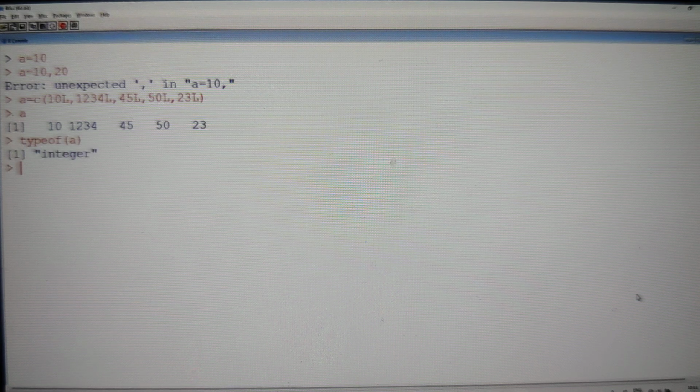Observe carefully. It is not saying that it is a vector. What does vector stand for? A vector is nothing but a data structure, not a data type. It won't decide what